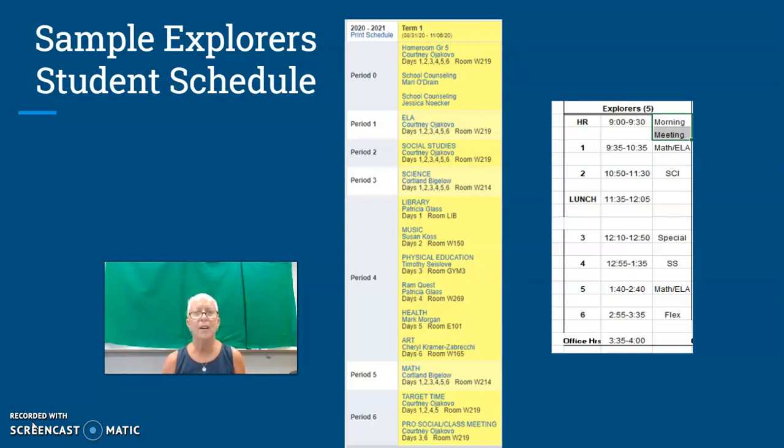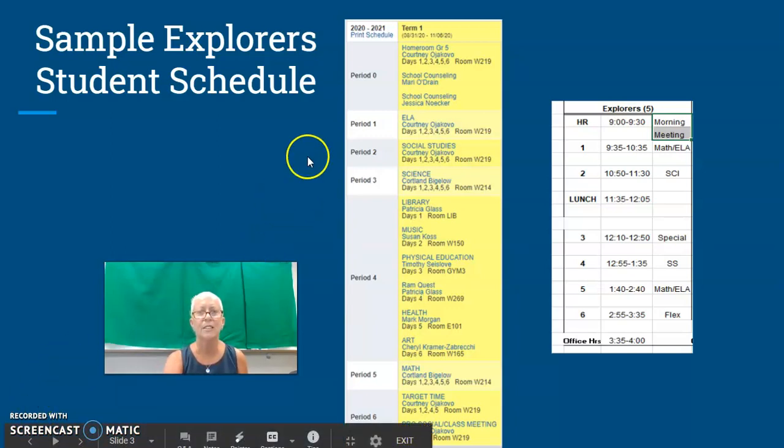Next up, we have your schedules. And to the left, we have the schedule that is in Skyward. Right now, though, we will be using the schedule that's on the right, your virtual schedule. There are some similarities and there are some differences. As you can see, homeroom, right here, it lists your homeroom teacher. So homeroom is listed on your virtual schedule from 9 to 9:30. During that time, you will have announcements. You will also have your morning meeting.